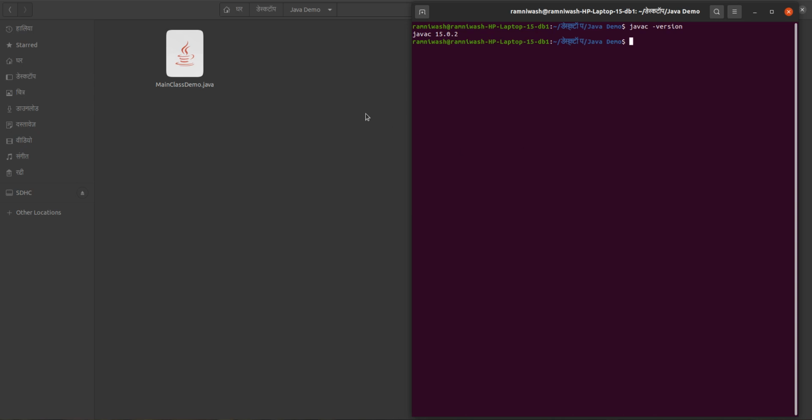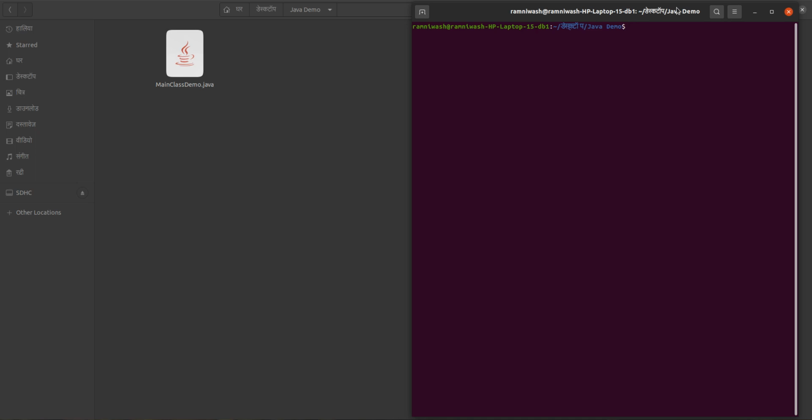If your Java version is 15, or now the latest version is 16, you can uninstall also, no issue. And this is the Java compiler version. If you want to see the JVM version, that is also similar. Java standard edition runtime environment, that is build 15.0.2, same only. Okay, so I'm clearing this one, so you can execute that one.